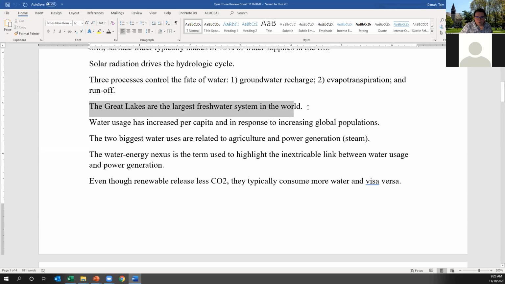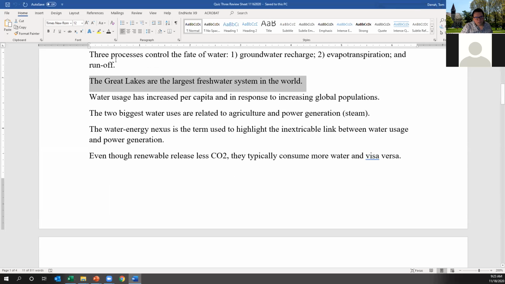A little bit of local Ohio relevance here. The Great Lakes, just north of us, we of course share a border with Lake Erie, are the largest freshwater system in the world, and that's quite a relevant water source for people living in this area. If you look at the settling of the United States and Canada, I forget the number off the top of my head, but a significant proportion of the population at the turn of the last century lived right around the Great Lakes for both countries in order to access this freshwater system. People used to implicitly think more about sustainability and build homes and businesses where there was access to water.